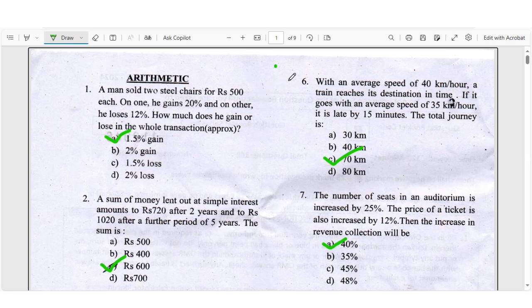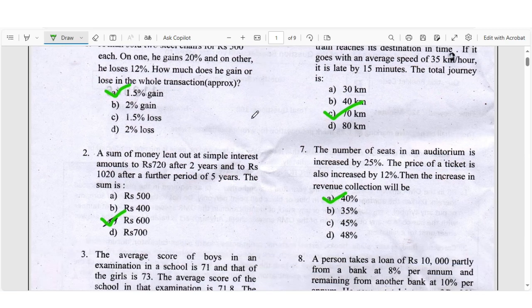First question: A man sold two wheelchairs of Rs 500 each. On one he gained 20% and on the other he lost 12%. How much does he gain or lose in the whole transaction? Right answer: 1.5% gain.